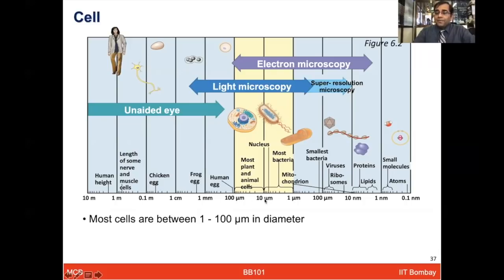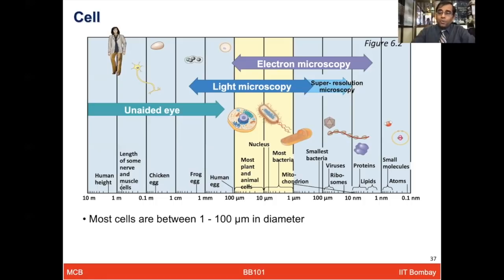So most of these cells which we are talking about right now, the billions of cells that we have, are in this scale, right? Or this, the unit from 1 to 100 micron, right? And when we talk about these microorganisms, like most of the bacteria and our different types of cells, they're all in this particular scale of 1 to 100 microns.